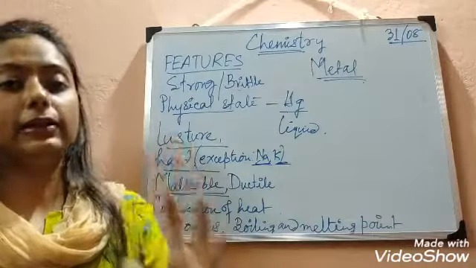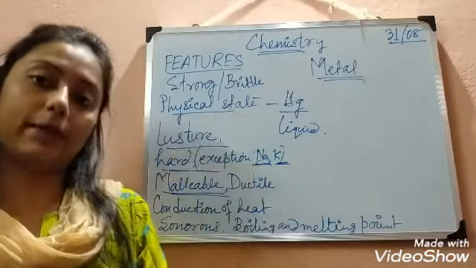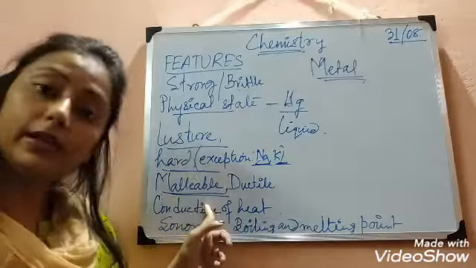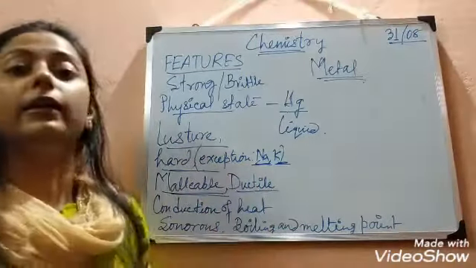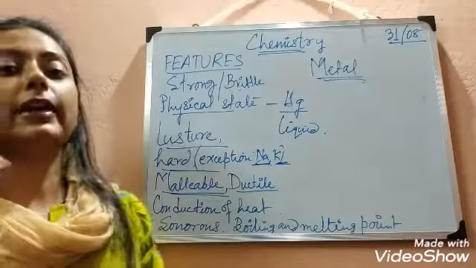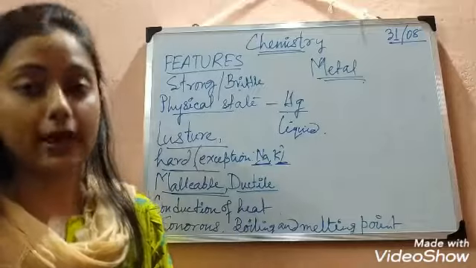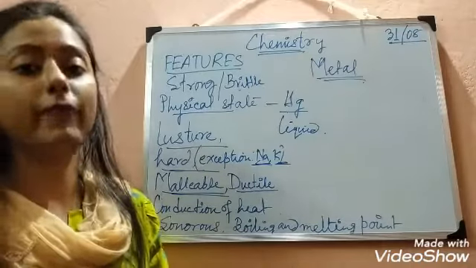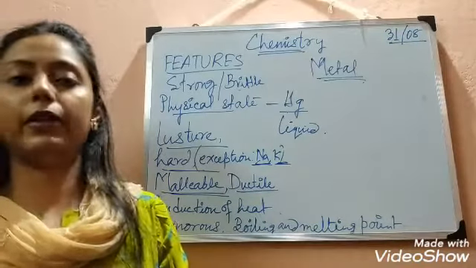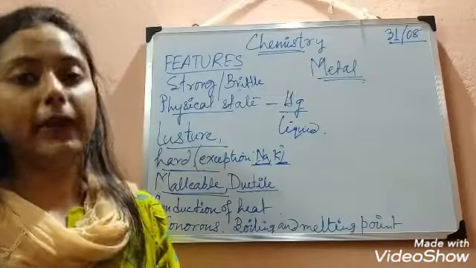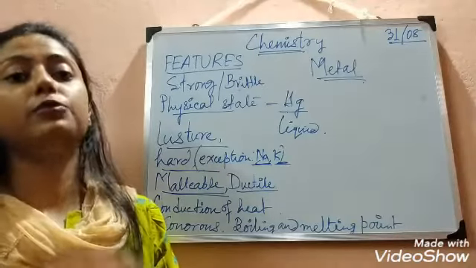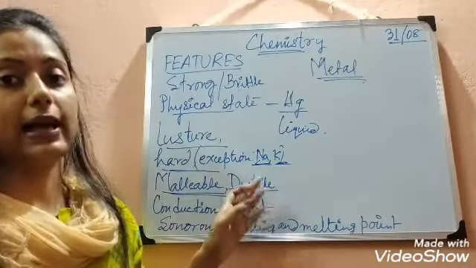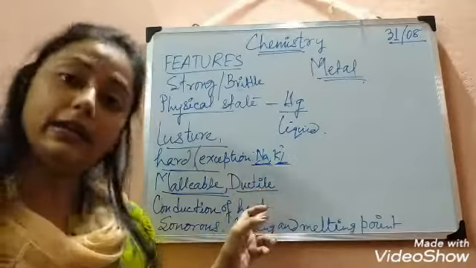So basically metals are malleable. We can change their shape. Okay. So this feature is known as malleability, and the metals are malleable in nature. The next one is ductile. Ductile means we can draw the metals into electric wires. In our houses or industries or any kind of buildings, there are so many electric wires made up of copper wire, iron wire, aluminium wire. These all are metal. So metals are drawn into electric wire, and this feature is termed as ductility, and obviously metals are ductile in nature.